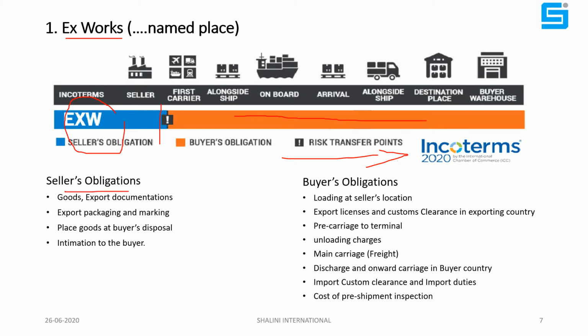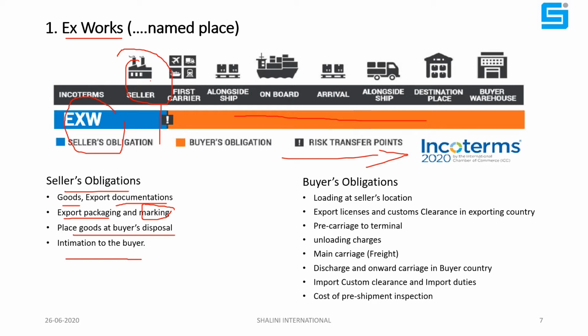In EXW, seller obligations: the seller has to provide the goods. He has to manufacture them in his factory. This is a factory. He has to provide the export documentation. He has to provide proper export packaging so that the goods are not damaged in transit, and marking as per the customer's requirement. He has to place the goods at the buyer's disposal. He has to keep the goods ready at his own premises or in his warehouse, and give intimation to the buyer: my goods, your order, are ready in my factory warehouse, kindly arrange to pick up. In short, the seller has to keep the goods ready only.